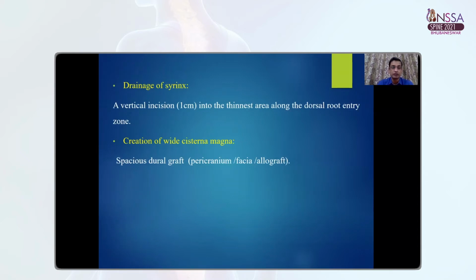Syrinx, if it is of significant size, has to be drained, but recurrence is a possibility. So either a syringo-subarachnoid or syringopleural shunt can be performed. Creation of a wide cisterna magna can be done with the help of placement of a spacious dural graft.